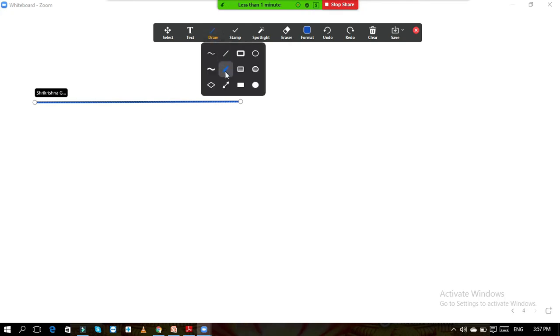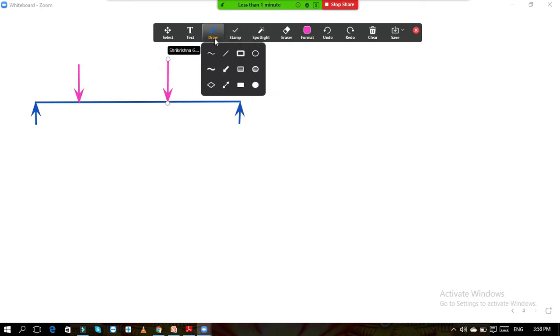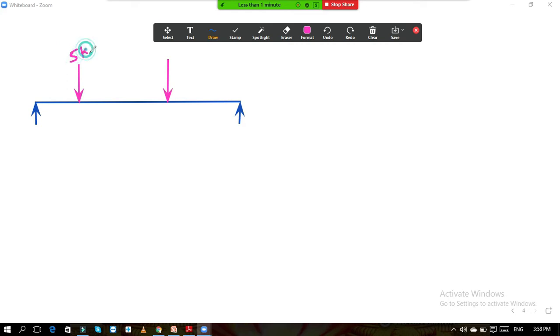Now here I will draw a beam. Suppose this is a beam. Again we will take simple supports only for our simplicity. You can take any type of support, but we will solve a determinate beam here. Now the load is acting. Here is one load, here another load. Suppose this is of 5 kilonewton, this is of 10 kilonewton.